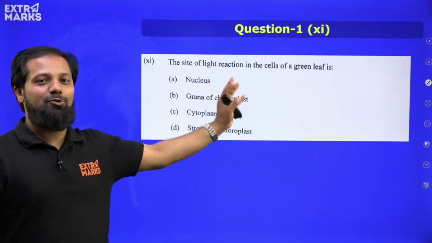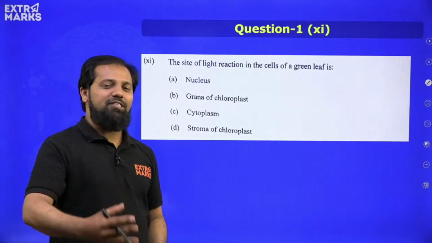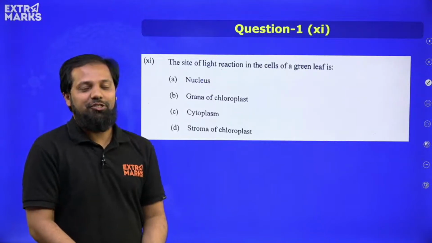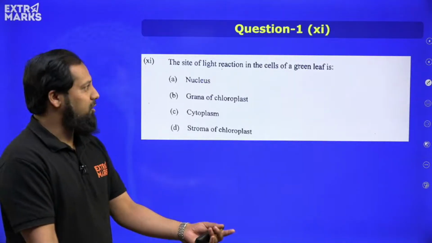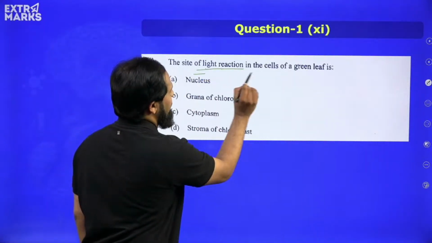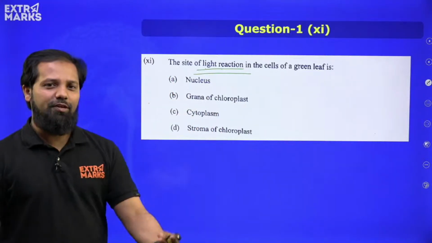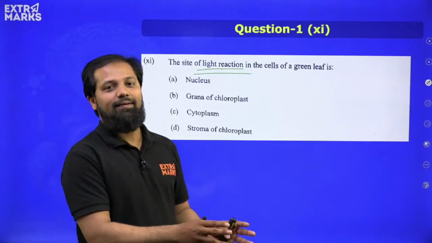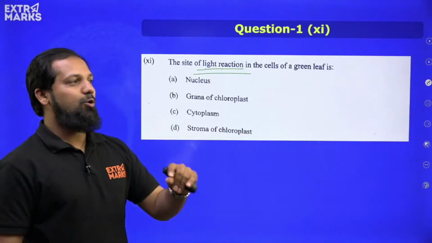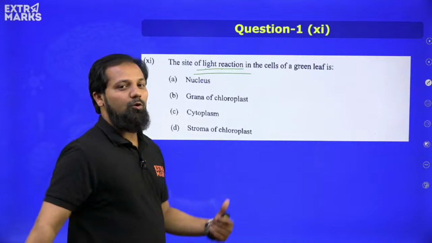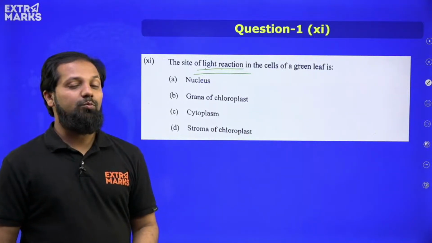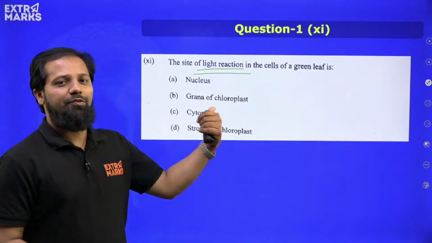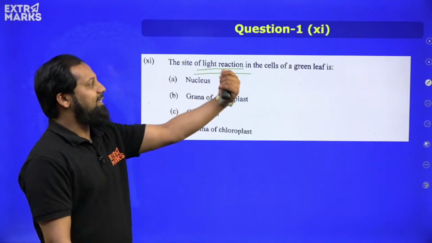Now this is a question which we have discussed in all our open doubt sessions, because this is a very trending question which is asked in most of the years. Either a question should come from dark reaction, and in most cases the question comes from light reaction, because the photosynthesis chapter is very important. And this is a question from the photosynthesis chapter, the site of light reaction.